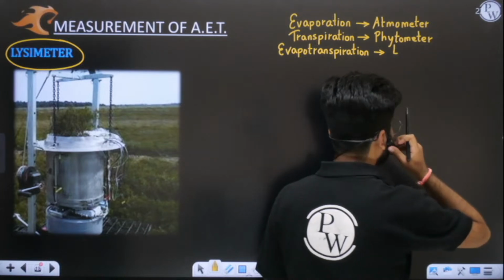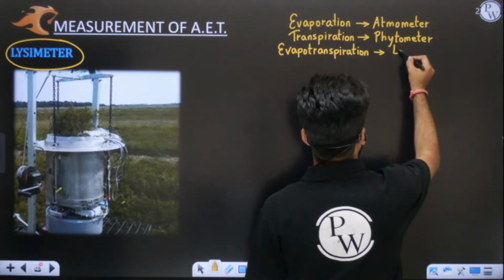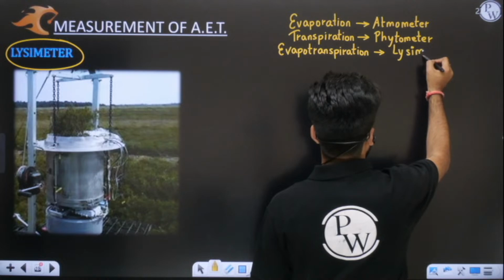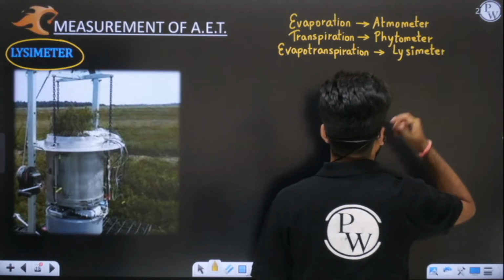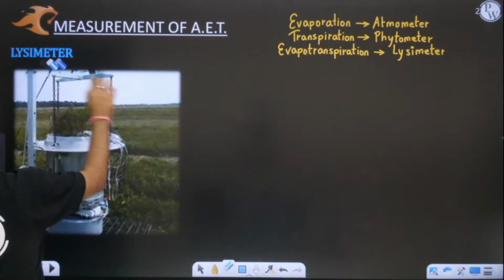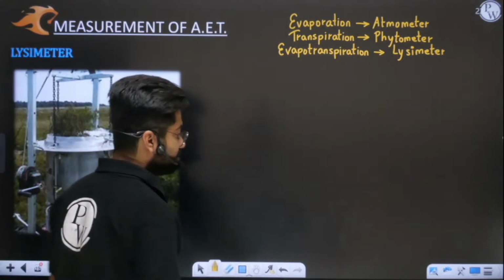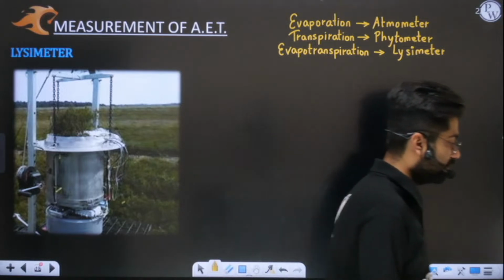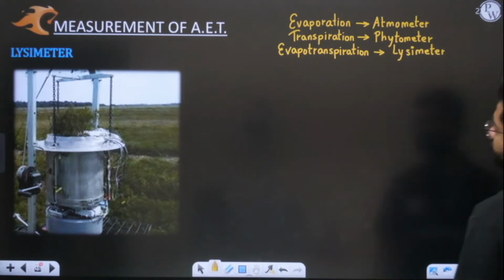Everyone kindly comment. This is very important. The method, or you can say the name of the meter with the help of which we measure actual evapotranspiration, is lysimeter. Okay, perfect, great. Now, this is your lysimeter.